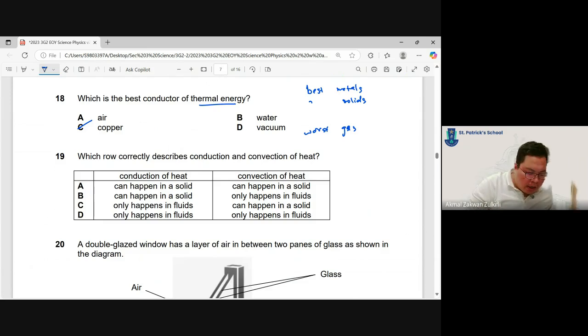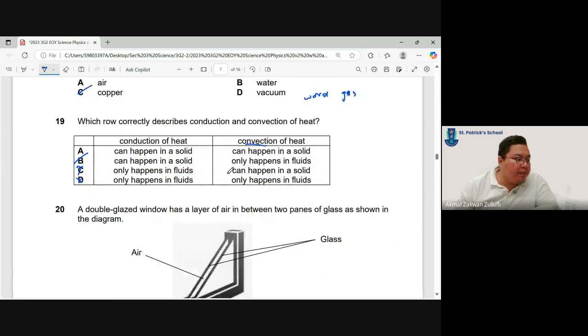Which row correctly describes conduction and convection of heat? Conduction can happen in solids. Yes, it can happen in solids. Can it happen in fluids? No, that's not true. For convection, we know that this cannot happen in solids. If they ask you why, it's because solid particles are vibrating at fixed positions. They do not move. Particles are unable to move. So it has to be B, only in fluids.